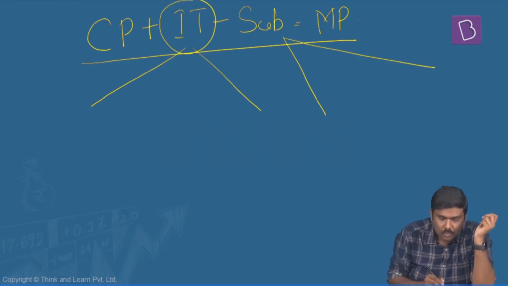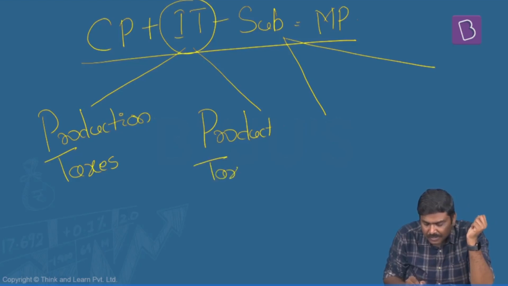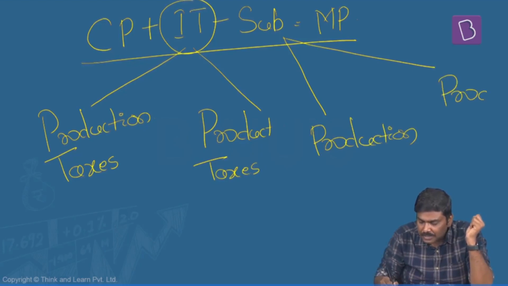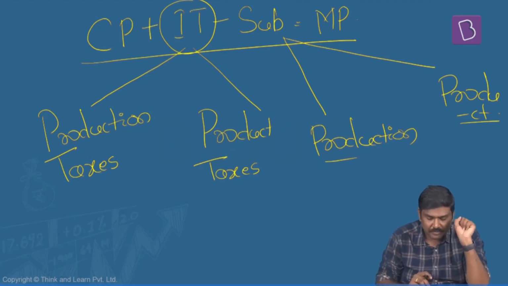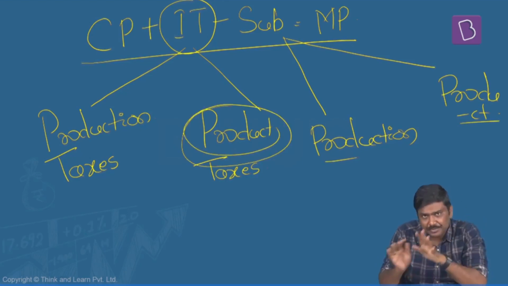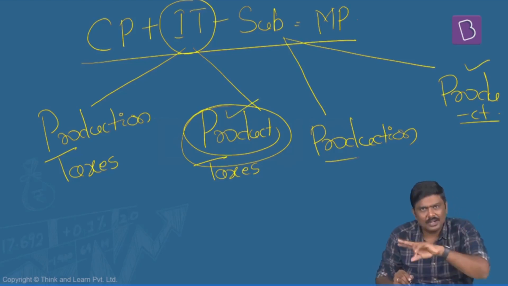Indirect taxes, I'll simply write, production taxes and product taxes. Is it okay? Production taxes and product taxes. And second, subsidies: production subsidies and product subsidies. I'll explain to you the meaning of each term. Now, before I go any further, just understand the difference here very carefully, whenever you use the term product, either for taxes or subsidies.